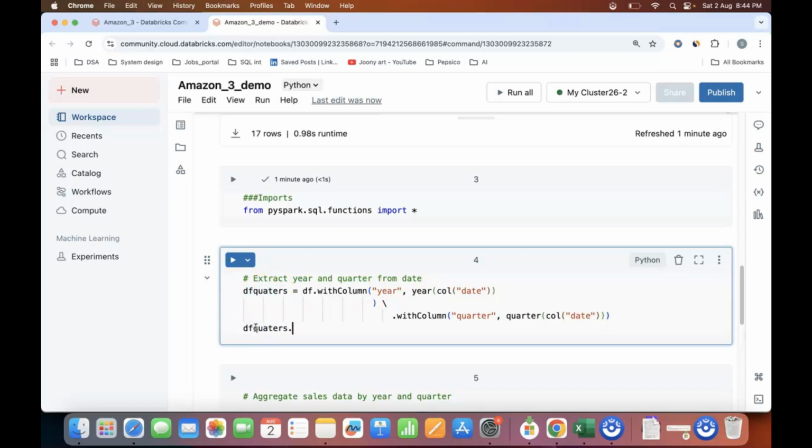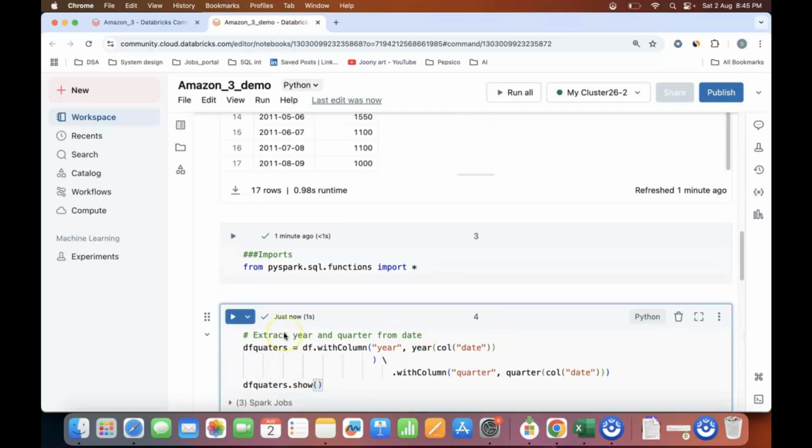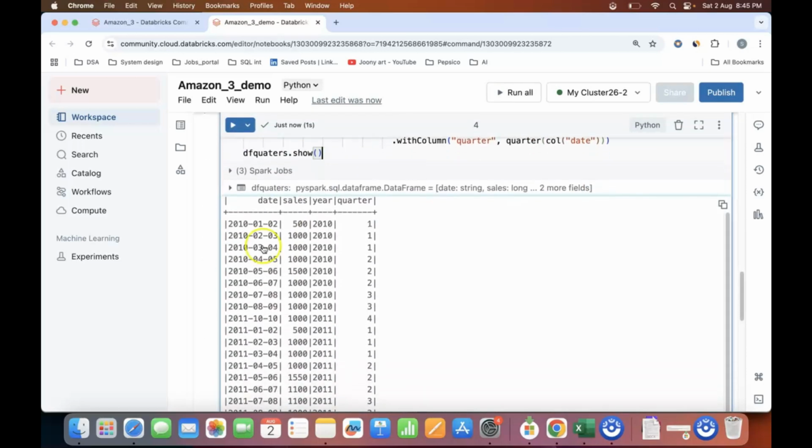Let me show you what exactly my data set looks like. If I scroll down, I will see here this is my dates data frame in which I have two columns, one is year and another is quarter. In the first year, this is 2010, and this is my quarter, so this is basically 1, 2, 3 and 4. All these are coming in the first quarter, all these are in the second quarter, then these are in the third quarter, and then this is in the fourth quarter, and so on for years 2010 and 2011.